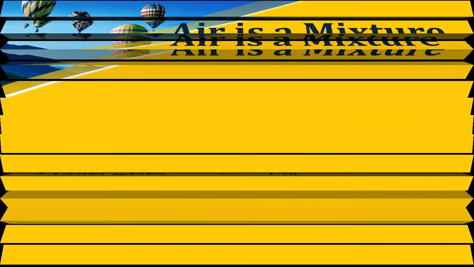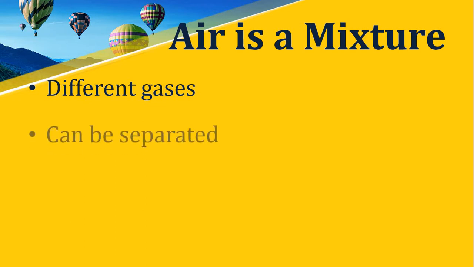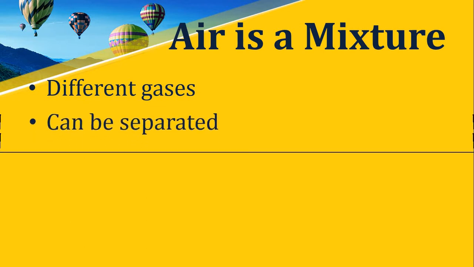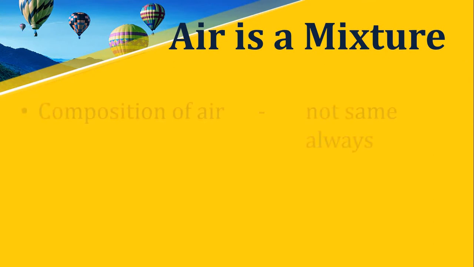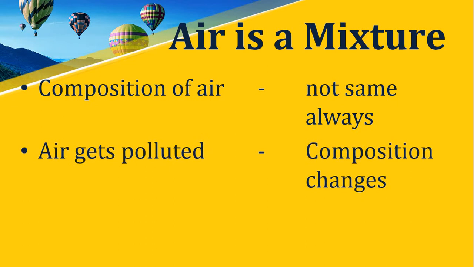Air is called a mixture because it is made up of different gases which can be separated from each other. The composition of air does not remain the same always. When air gets polluted, that is, many harmful gases enter into air, its composition changes.